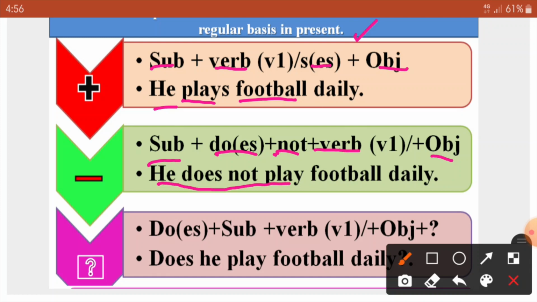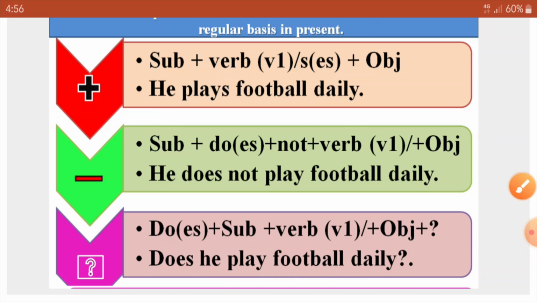When you change it into interrogative, the formula goes like that. Do or does according to the subject plus subject plus verb V1 plus object. Here also first form of the verb goes. So does he play football daily? So here we have seen how to construct a sentence of simple present tense in affirmative, negative and interrogative forms.